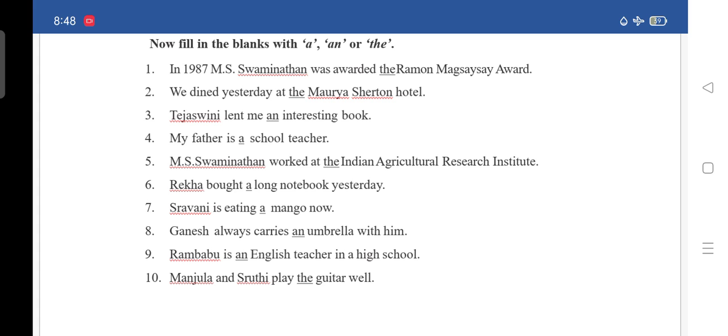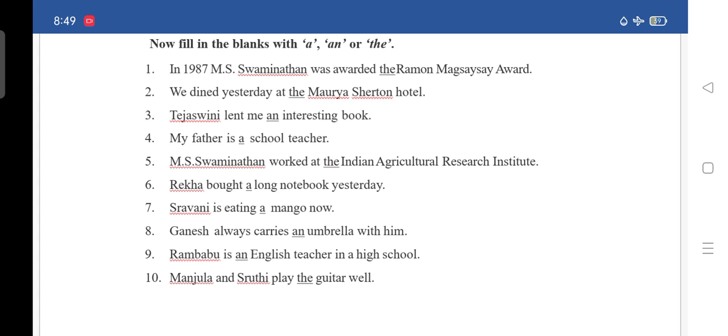Next, fifth, M.S. Swaminathan worked at the Indian Agricultural Research Institute. In the blank you have to write the. Sixth, Rekha bought a long notebook yesterday. In the sixth blank you have to write a.